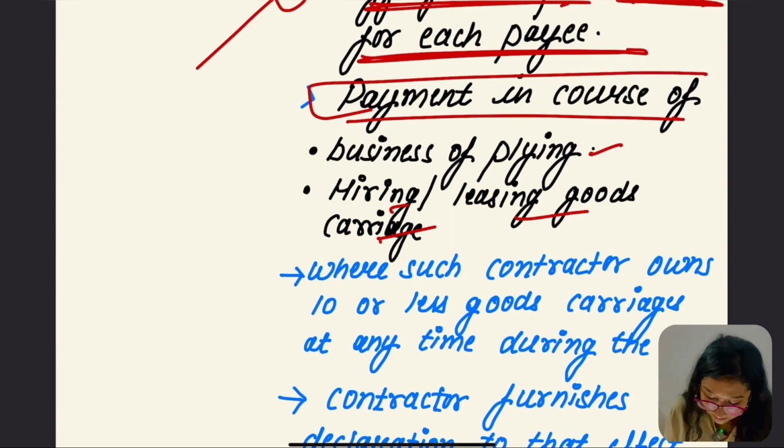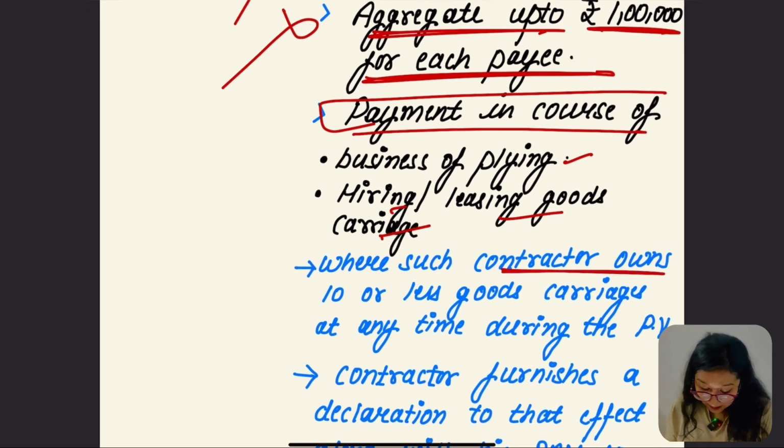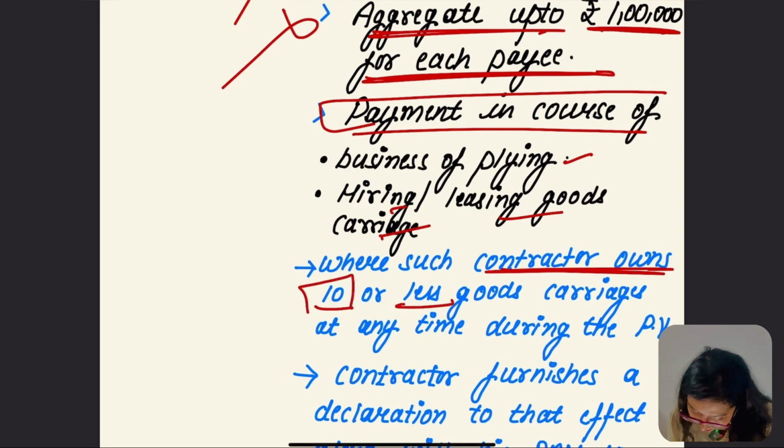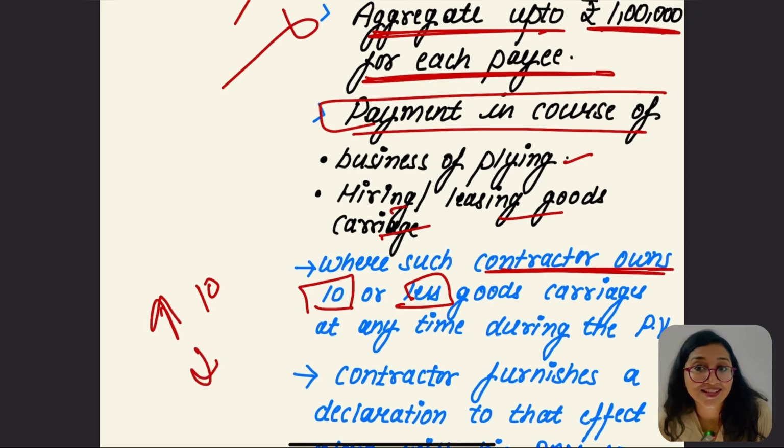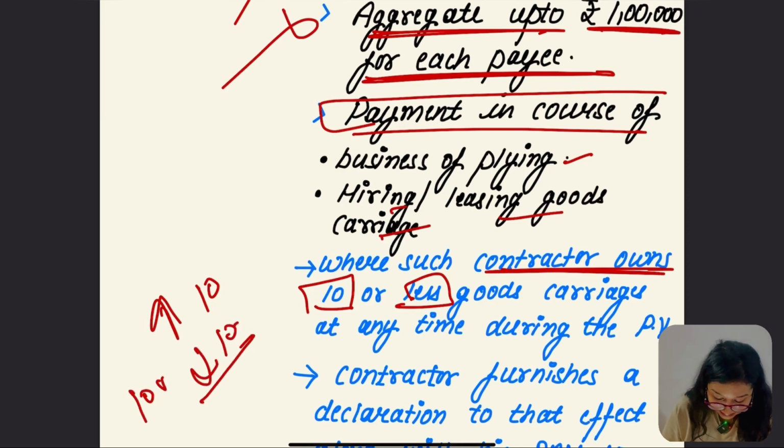But where such contractor owns 10 or fewer, no TDS is going to be applied. If they have more than 10, then TDS applicability would arise.